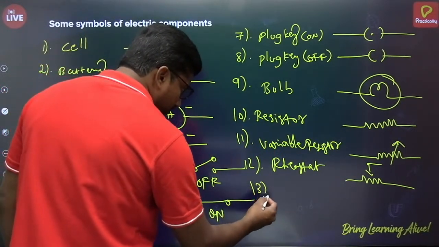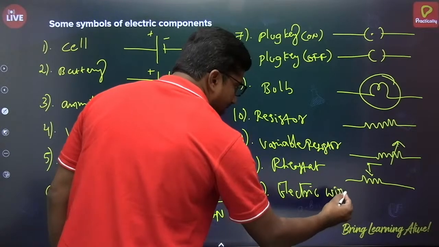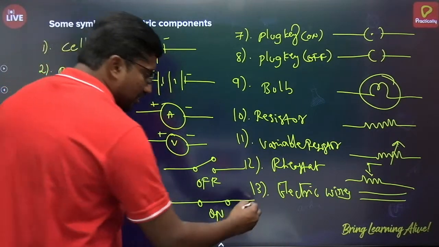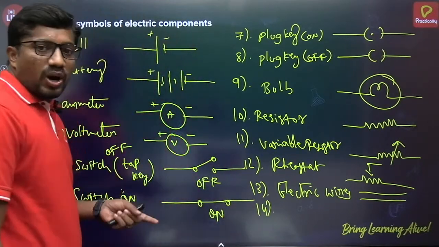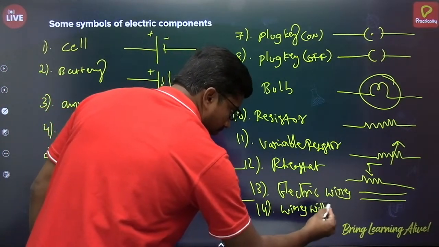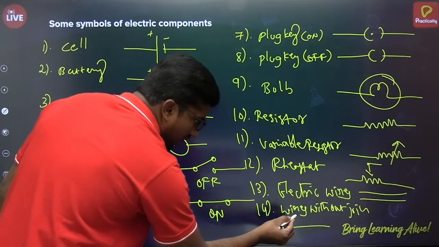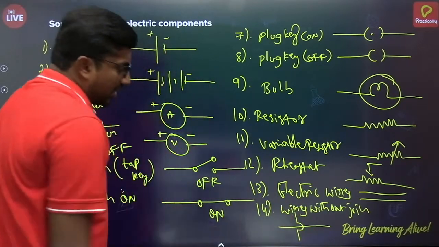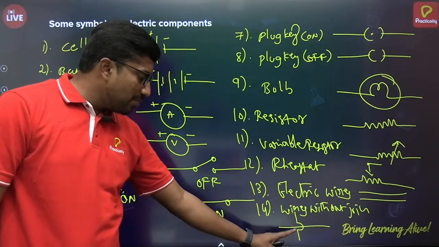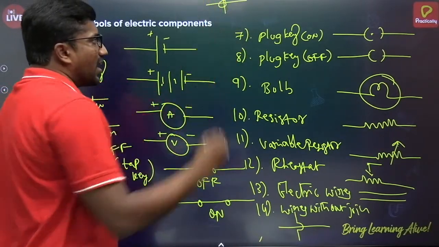Next, electrical wires. Wires can be represented by drawing solid, thick lines like that. Next, wires with joint and without joint. Wires without joint, here I am drawing. If this is one wire, another wire without joint, you have to draw like this. If two wires are represented like this, it means there is no contact between these two wires. Instead, if you represent them directly like this, it means wires with joint.